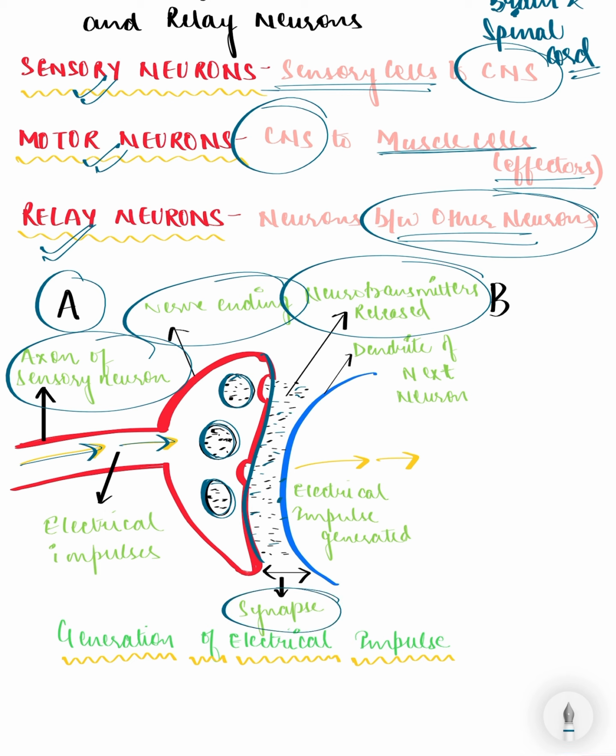Now there are certain receptors on the cell membrane of the other neuron, which is neuron B. Once the receptors and the chemical interact with each other, it generates a new electrical impulse in the next neuron. So this is the generation of the impulse in the next neuron.